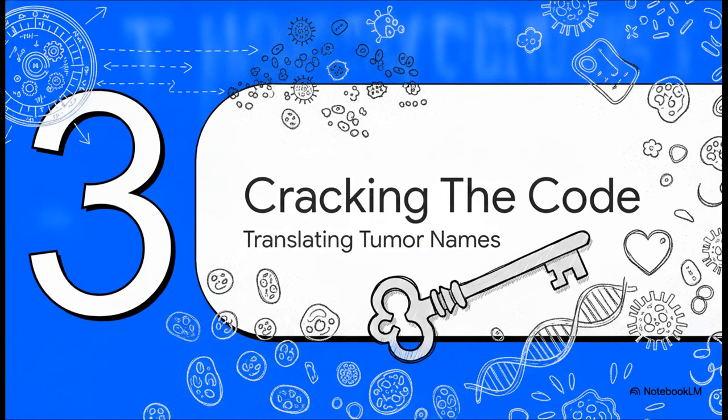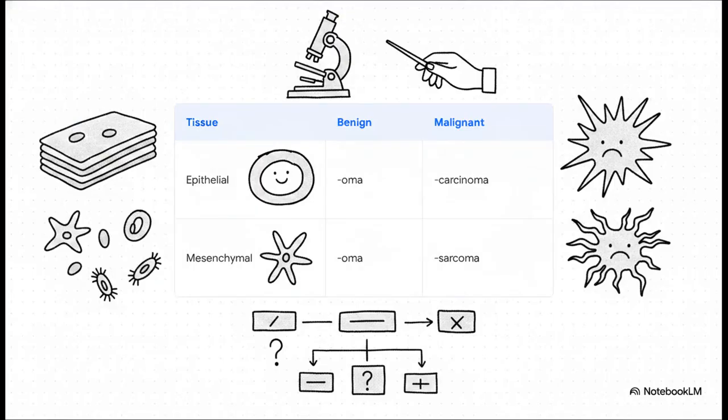Section 3, cracking the medical code, translating tumor names. All right, this is where we get highly practical. Pathologists actually name tumors based on their cell of origin and their biologic behavior. Consider this your secret decoder ring. If a growth is benign, meaning it's localized and generally less dangerous, it usually gets the suffix -oma. So a benign tumor of fibrous tissue is just a fibroma.